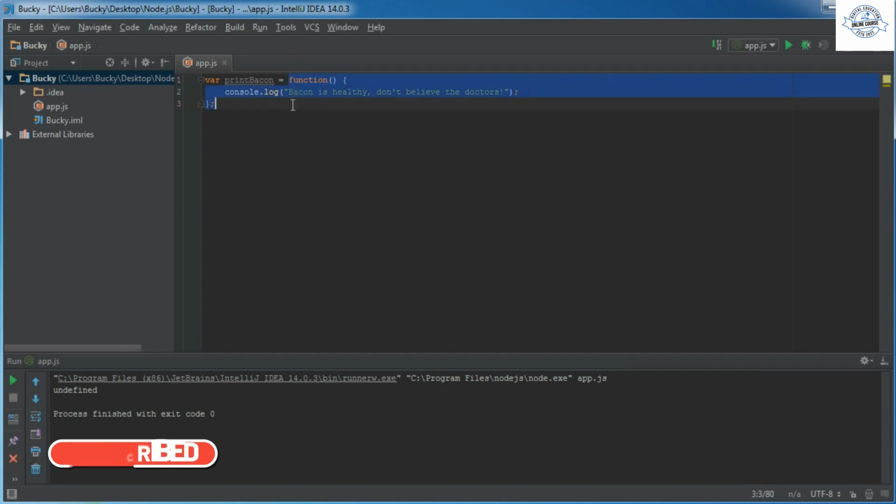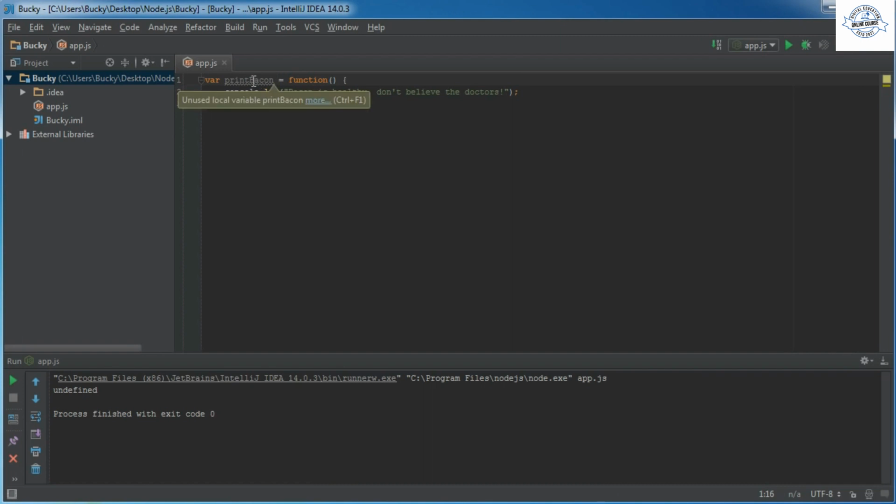And what we're doing is this. We're taking this entire function and we're setting it equal to the printBacon variable. So now we can just do something like printBacon, and look what's happening. Of course, whenever you run this, you know what's going to happen. It's going to print out "Bacon is healthy, don't believe the doctors," whatever.